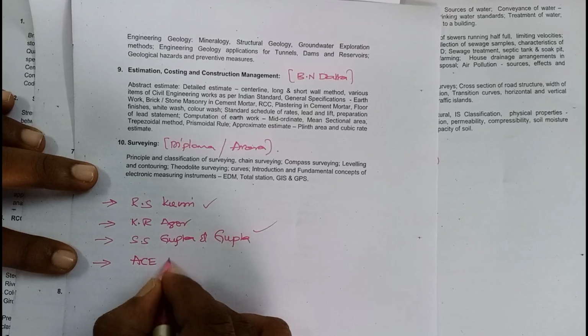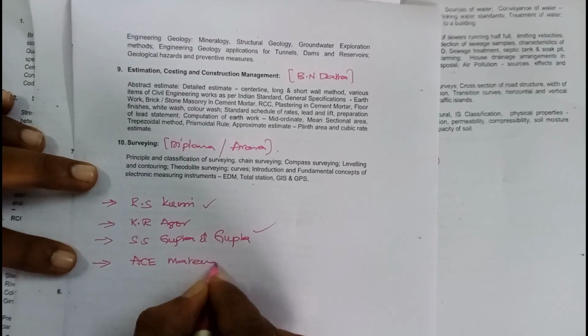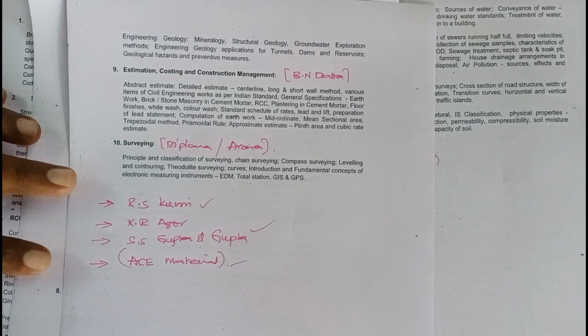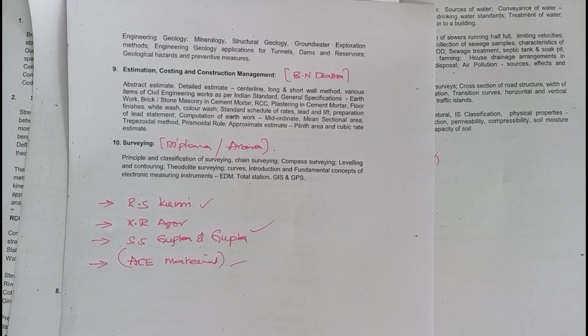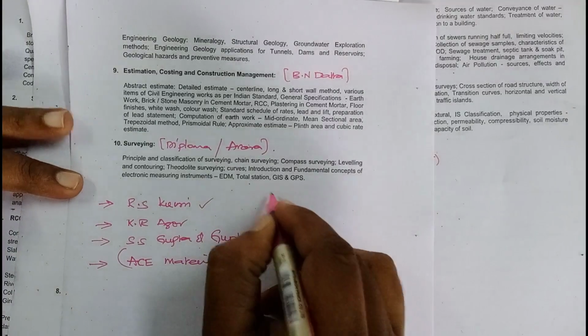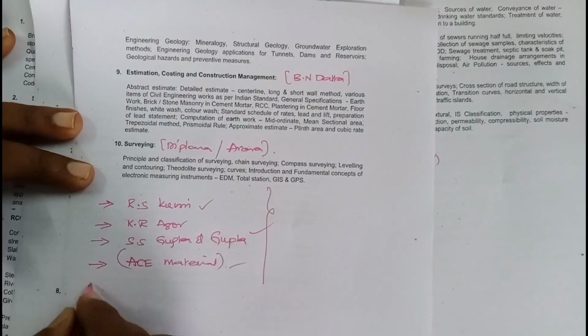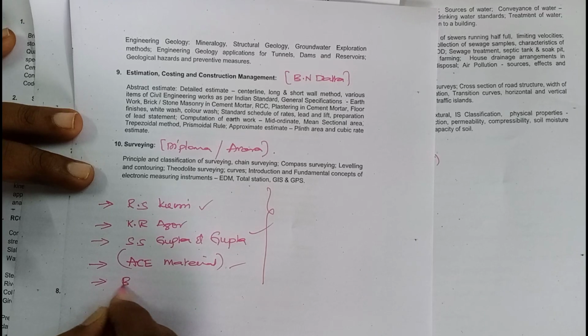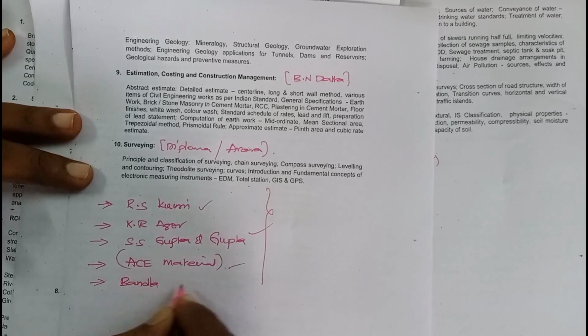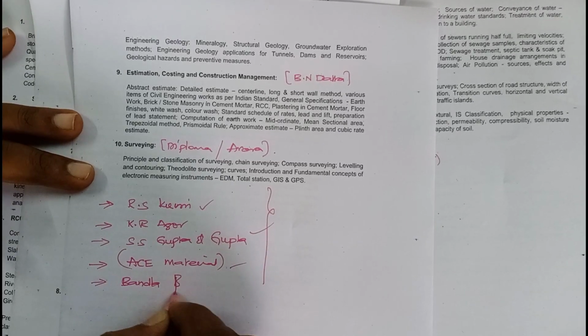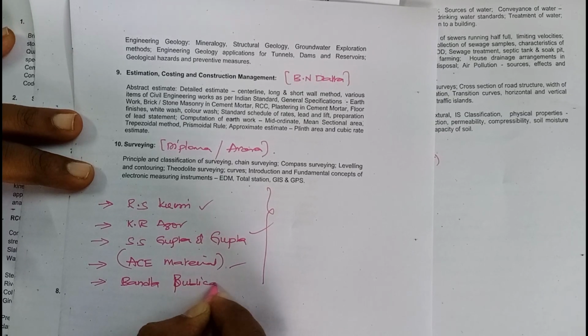And what I studied during my preparation is the ACE Institute coaching material. For GATE material I have preferred that. And there will be separate APPSC material also. And coming to the general studies for AEEs, one more book I have preferred is from Bandla Publications, for those who have completed BTech.